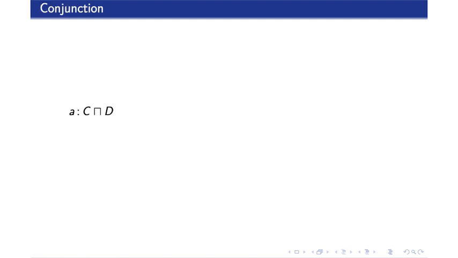We can make conjunctions, represented by the square-like symbol. C conjunction D means everything that is a C and a D. So if D stands for drummer, then A is a C conjunction D, means that Alice is both a comedian and a drummer.